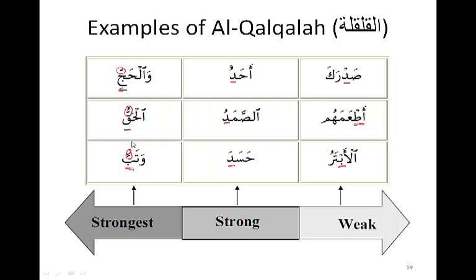This we would have to make a lot stronger than even the last two categories. So here we'd say وَالْحَجَّ or الْحَقَّ or وَتَبَّ. See how I stress the qalqalah a lot more than if it's just at the end of the word without the shadda.